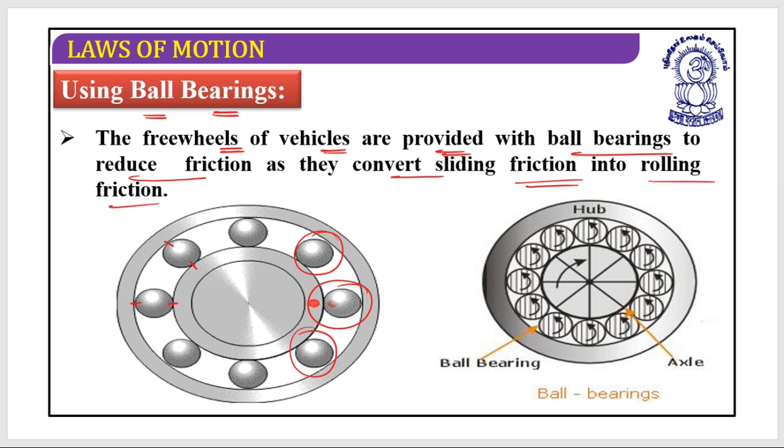If you look at any of the sections, only this much amount is in contact, so only this much amount has the capability to produce friction. So this will surely reduce the friction for us, and this is the best possible approach to reduce the friction.